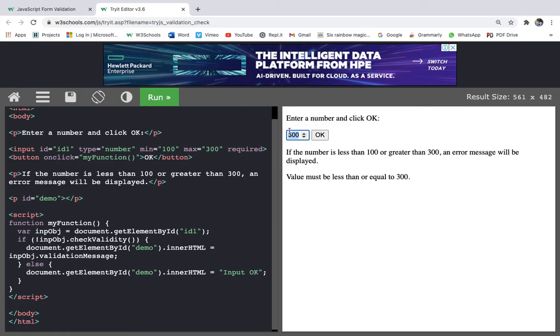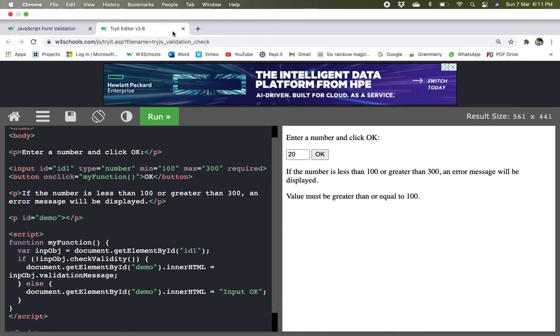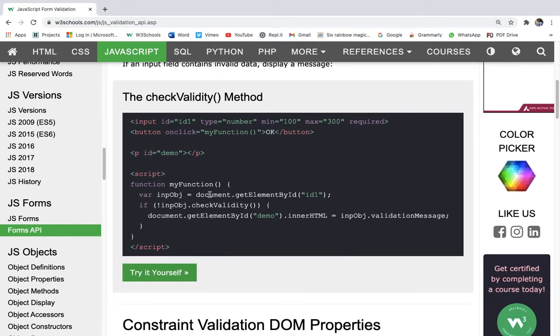So if I give ABC, or if I leave this empty, then also it will show please fill in this field. If I give it less than 100, like 20, then also it will show value must be greater than or equal to 100. So this is the power of all these predefined properties. You don't need to do anything, like type of, you don't need to do anything. It does everything by itself.